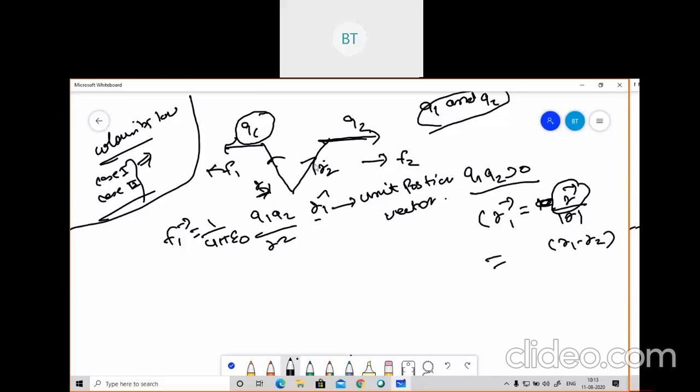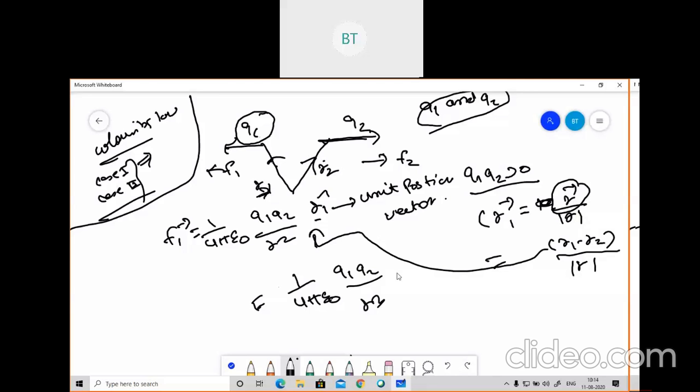R2 minus R1. So in this case, I am applying on R1. So what will I write here? R1 minus R2 by magnitude of R. Now you need to substitute this value here. After substitution, you will get 1 by 4 pi epsilon naught Q1 Q2 by R cube into R vector. And we know that R vector is equal to R1 minus R2.